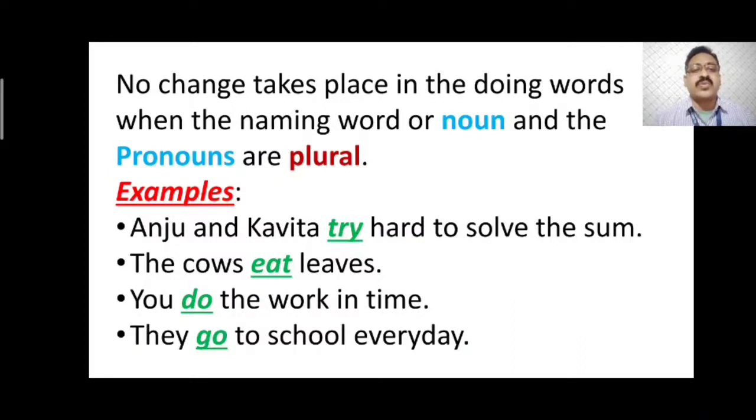They go to school every day. In all these sentences, you can see the verb doesn't have S, ES or IES, only because their subjects, Anju, Kavita, cows, you, they, are all in plural form, whether they are noun or pronoun.